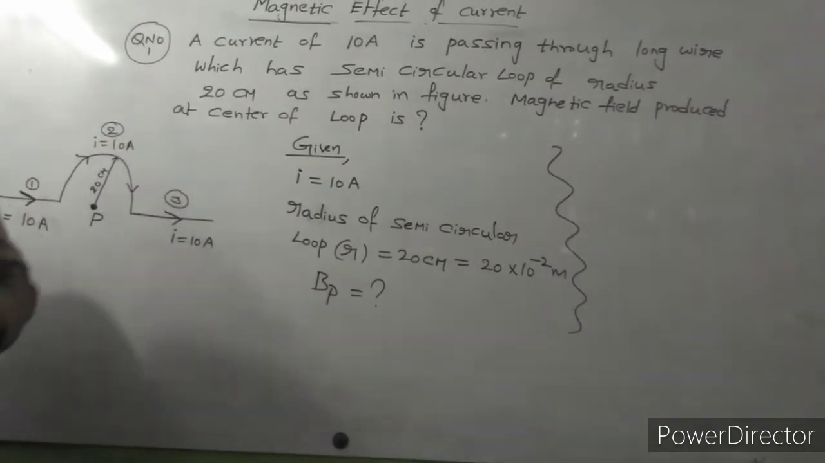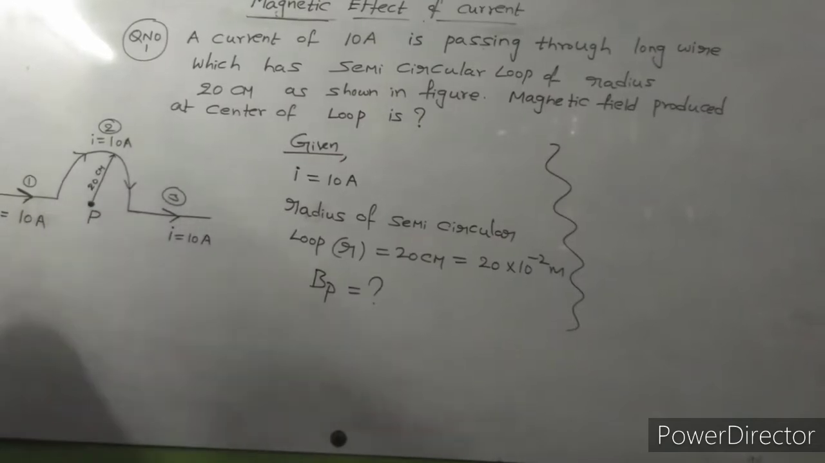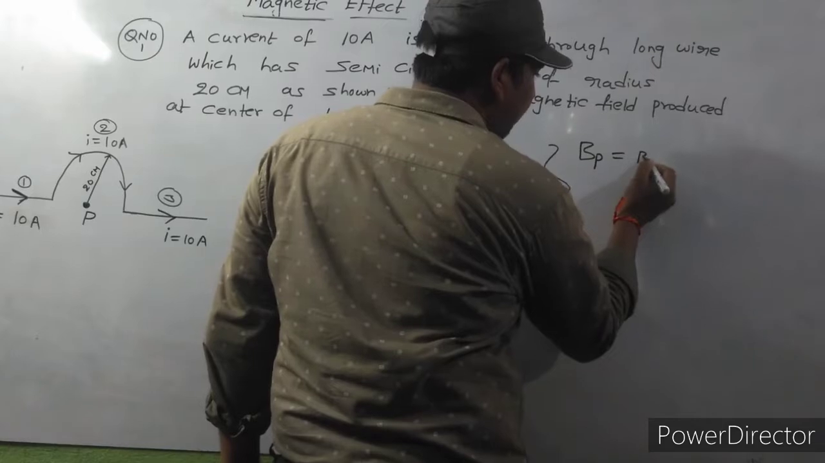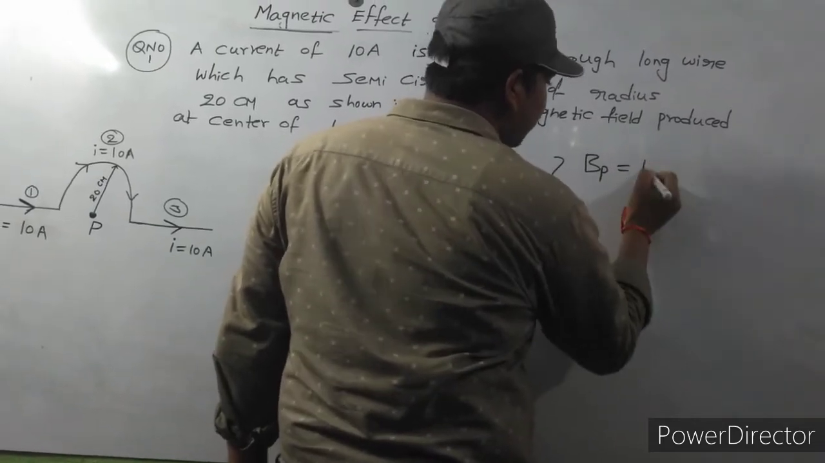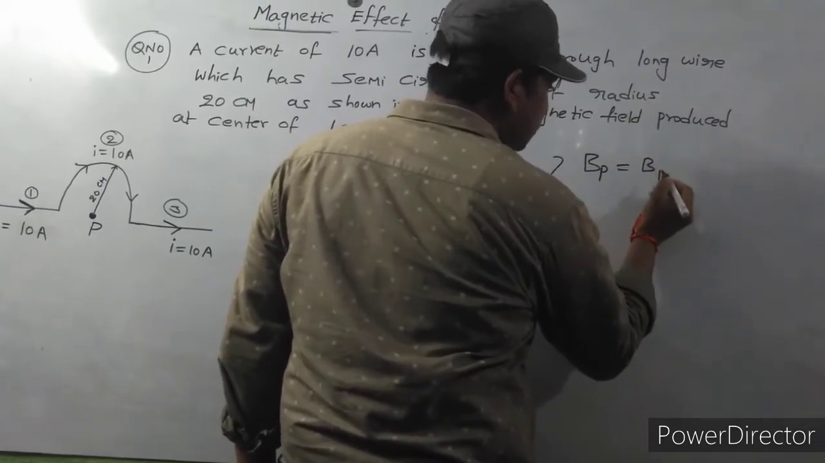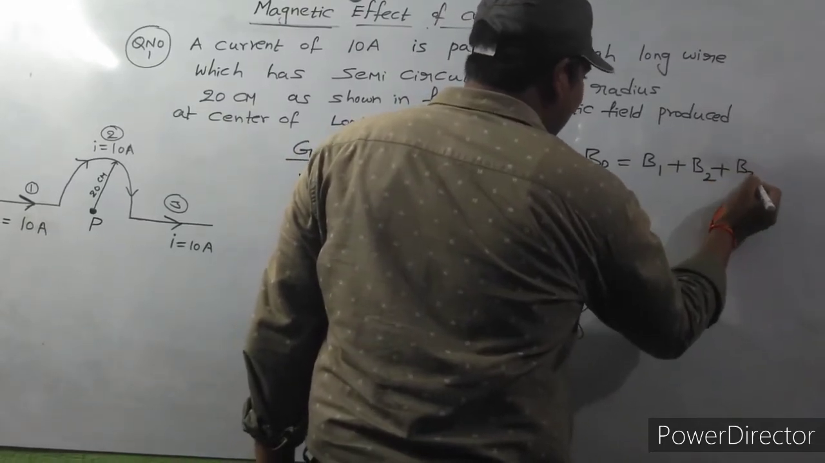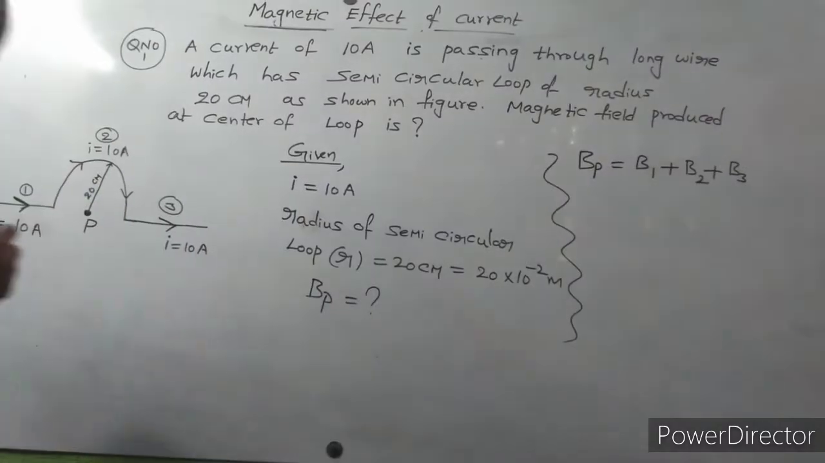So due to these three parts, magnetic field is acting on point P. So I will write the magnetic field at point P is equal to the magnetic field due to the first part, which I consider as B1, the magnetic field due to the second part, which I consider as B2, and the magnetic field due to the third part, which I consider as B3.